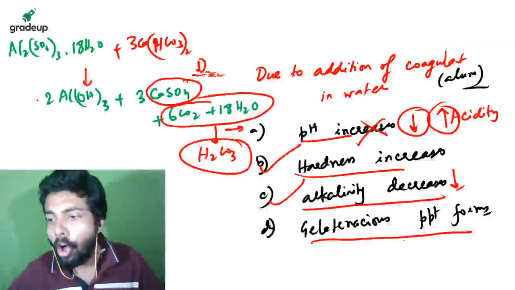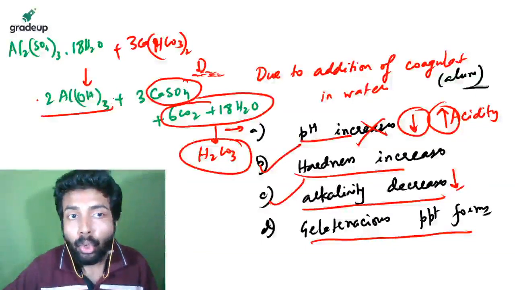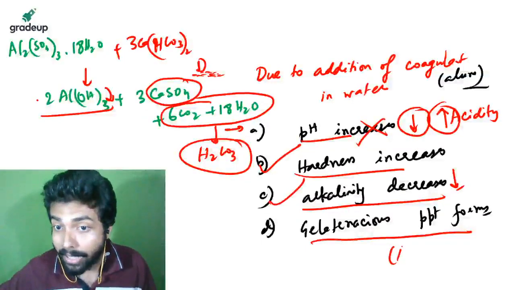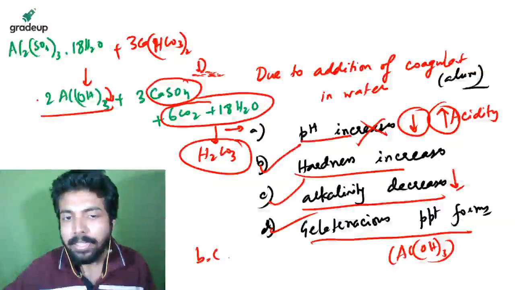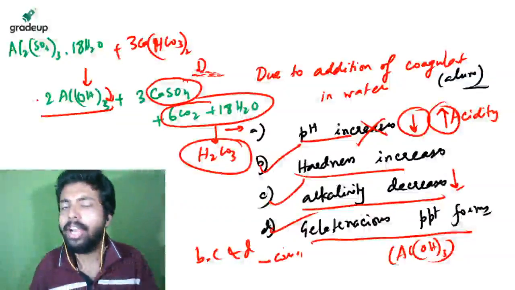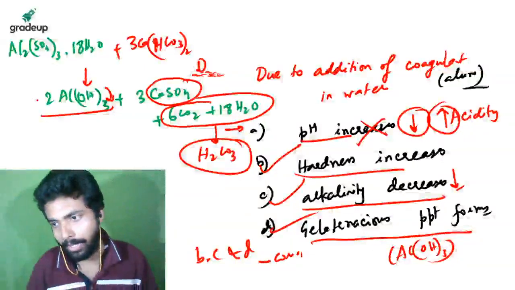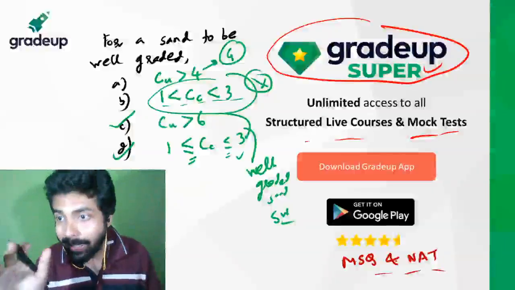Gelatinous precipitate forms. What is a gelatinous precipitate? A sticky precipitate. Al(OH)3 is a sticky precipitate. It is correct. So B, C and D are all correct. Understand? This kind of MSQ questions you can expect. And as far as NAT questions go,